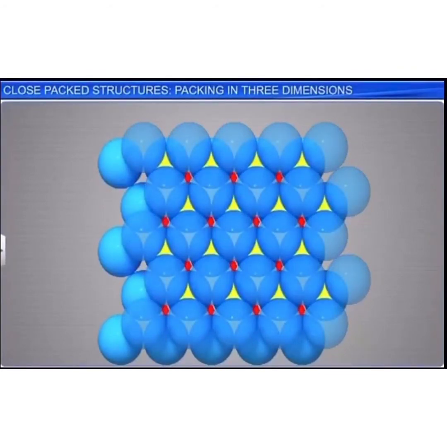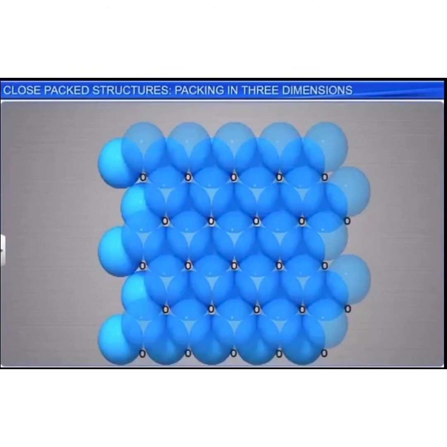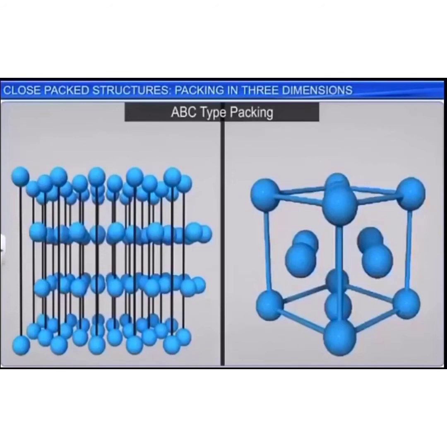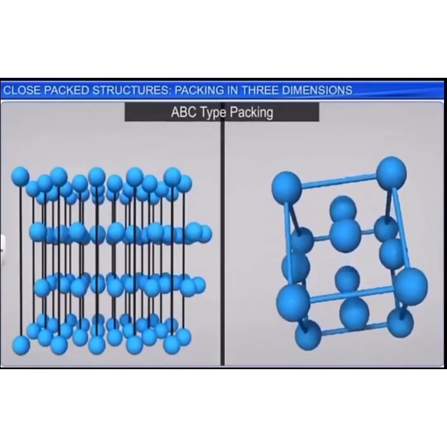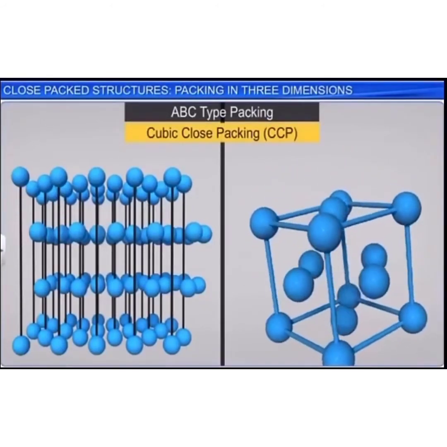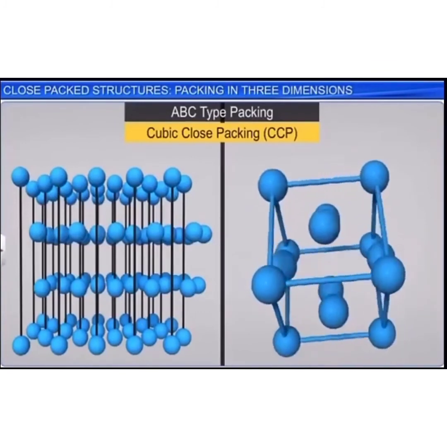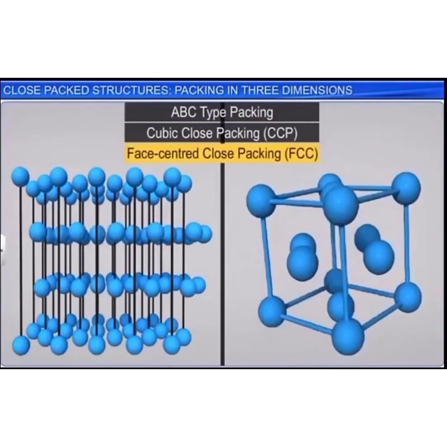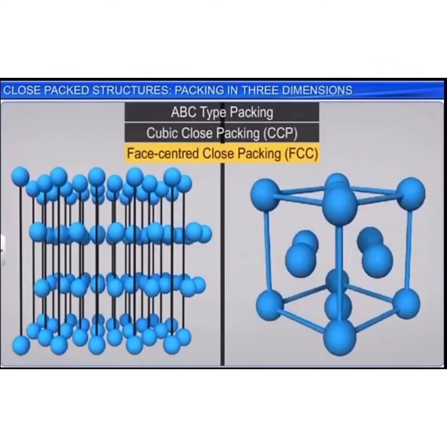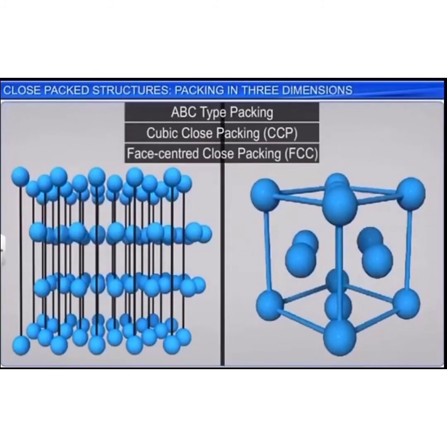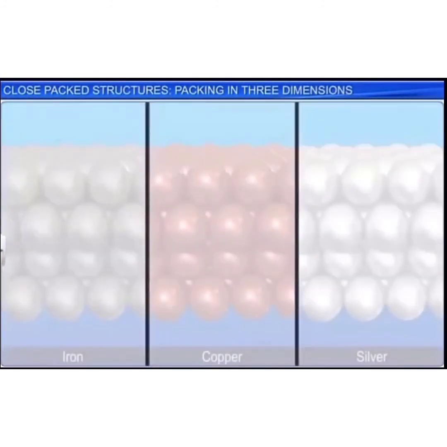These layers generate two types of voids between them, one marked as void T and another as void O. ABC type of packing is known as cubic close packing CCP or face centered cubic FCC.